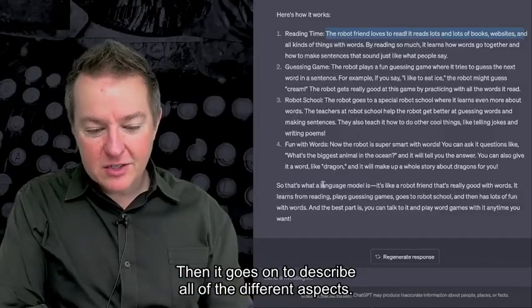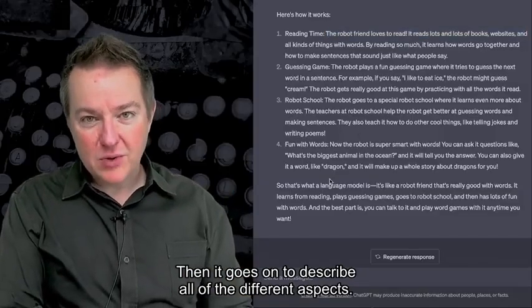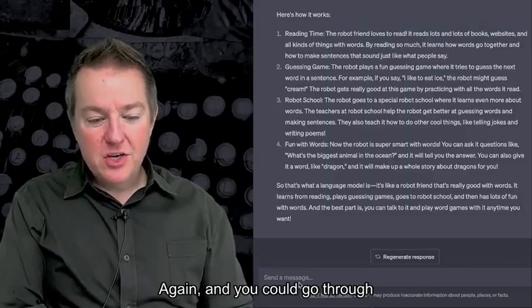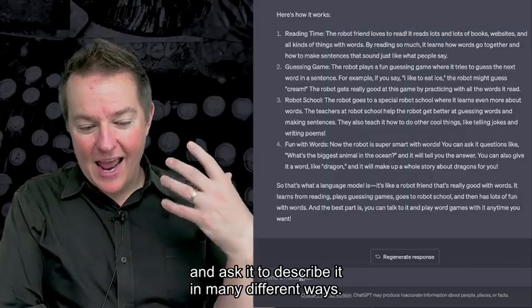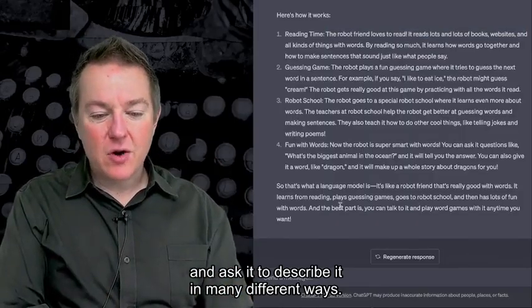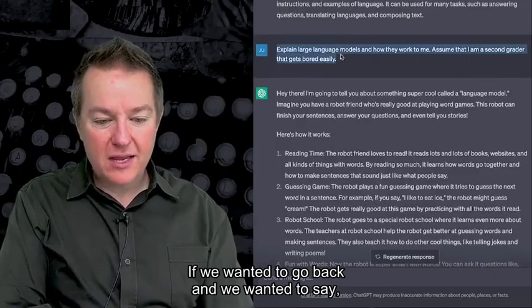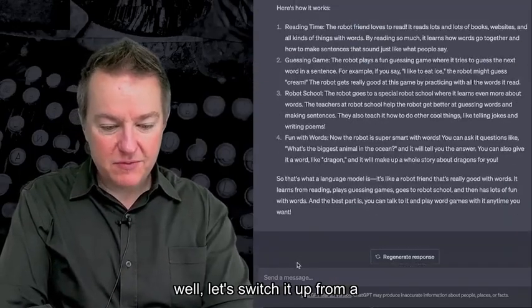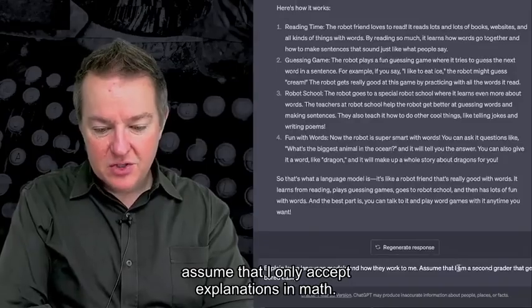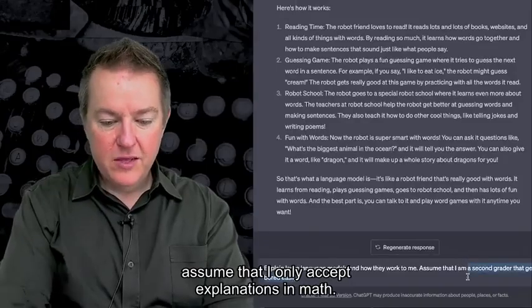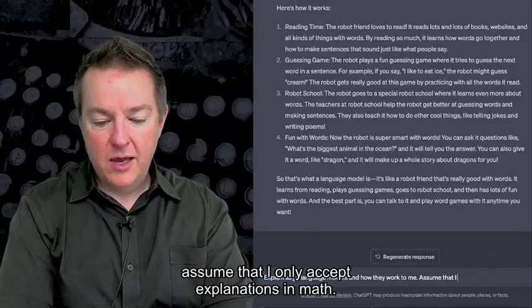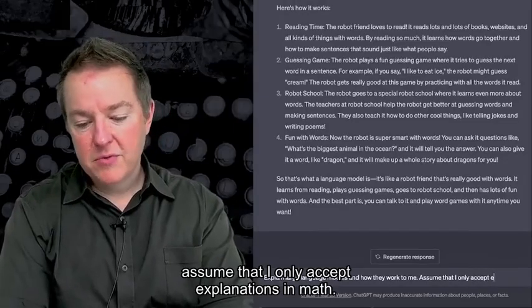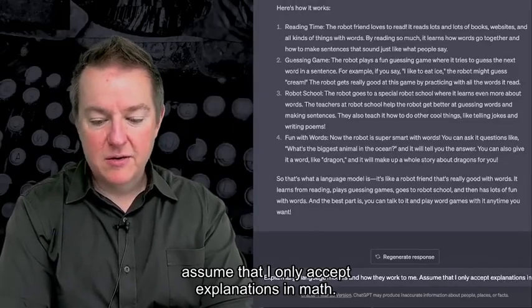And then it goes on to describe all of the different aspects again. And you could go through and ask it to describe it in many different ways. So if we wanted to switch it up from a second grader, we could say, assume that I only accept explanations in math.